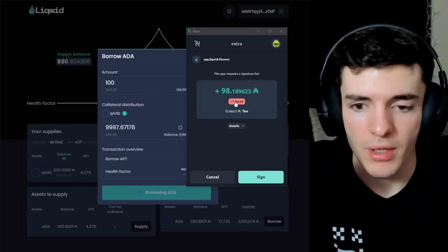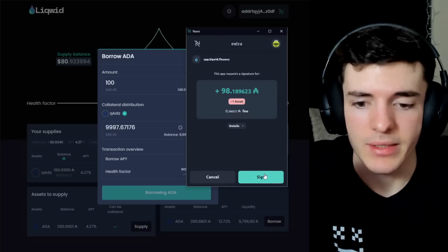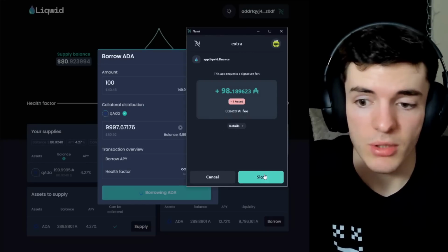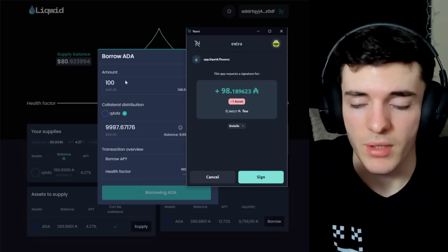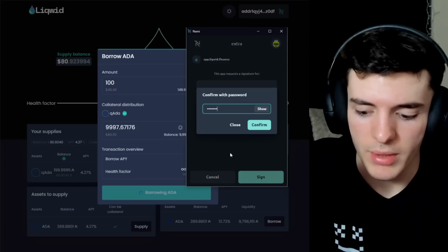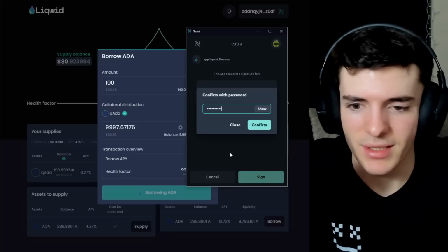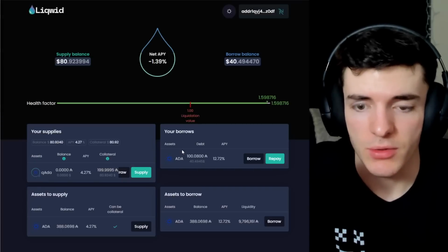And we are losing our Q ADA, which we can't see right here, but this is our Q ADA we are losing, aka this is the collateral we are putting up, which is currently worth $80 USD, and we're taking out $40 worth of USD. So we're probably going to want to repay this or not get liquidated so we can have our assets back. After the transaction goes through, you will see a success message and you can close this tab.